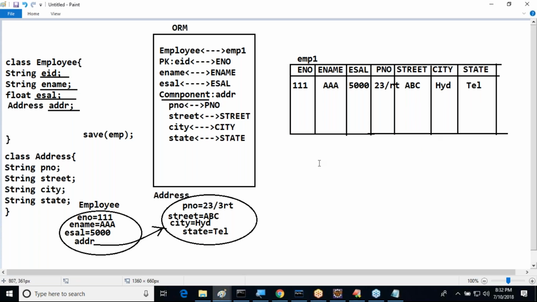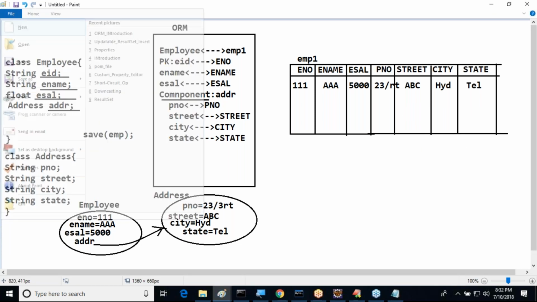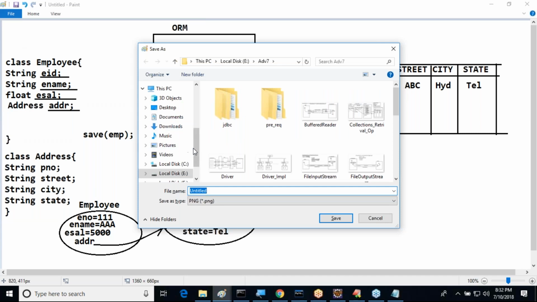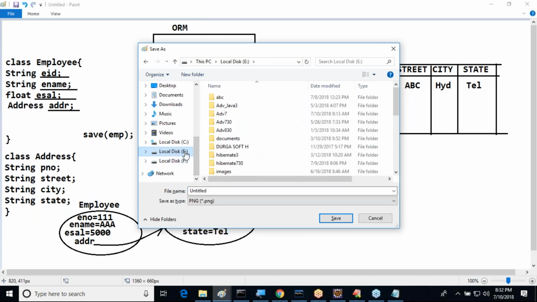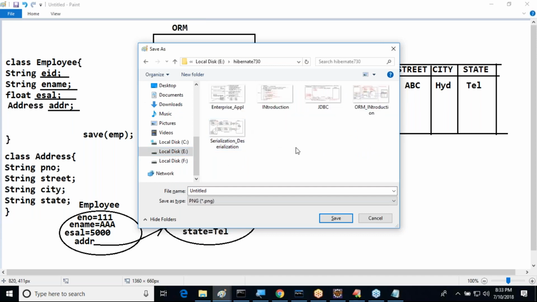So understand this content clearly. Because of this particular reason only, we are moving for Hibernate. I'm giving the introduction part of ORM, but indirectly I'm giving the introduction part for Hibernate only. I'm saying ORM is providing the solution, but indirectly I'm saying Hibernate is providing the solution for these problems. Why? Because Hibernate is one of the ORM implementations.